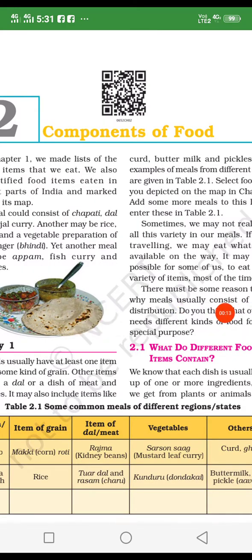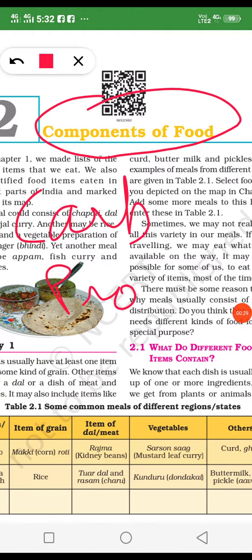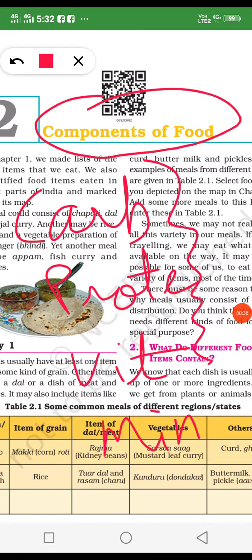What is a component? Component means the food we eat in our daily routine diet, in which all nutrients are included, maybe carbohydrate, maybe protein, vitamins and minerals. Okay, the food which has all these nutrients, carbohydrate, protein, vitamins and minerals, this type of food is called the components. Okay,